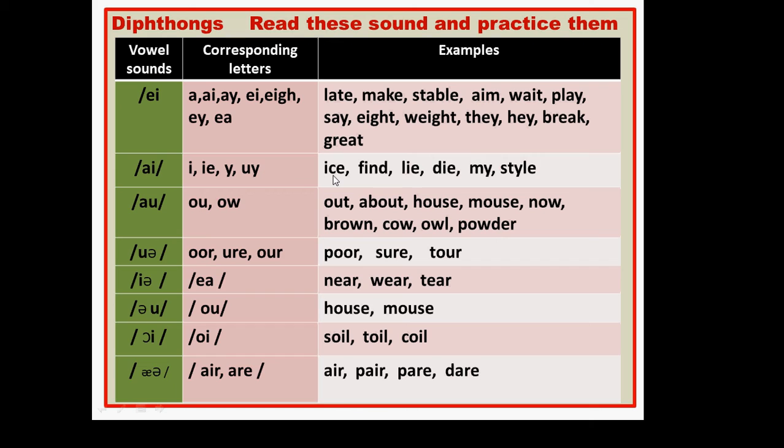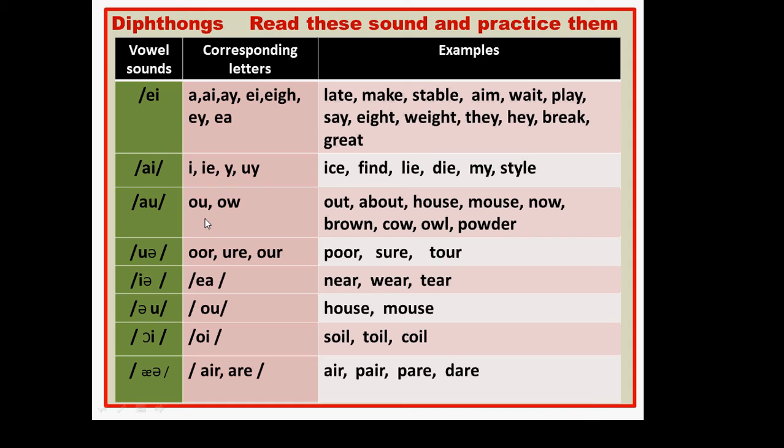Just examples: eyes, find, lie, die, my, style. Again, eyes, find, lie, die, my, style.